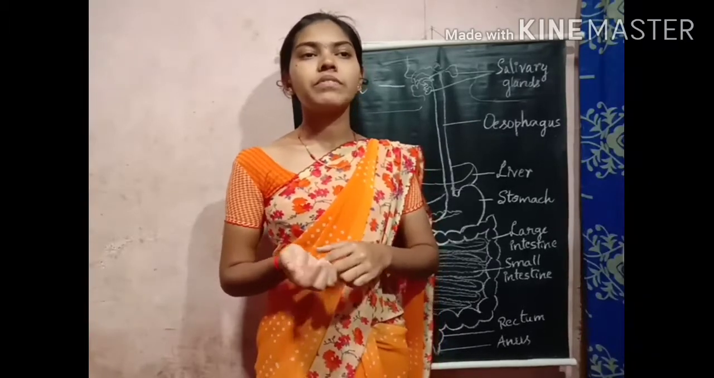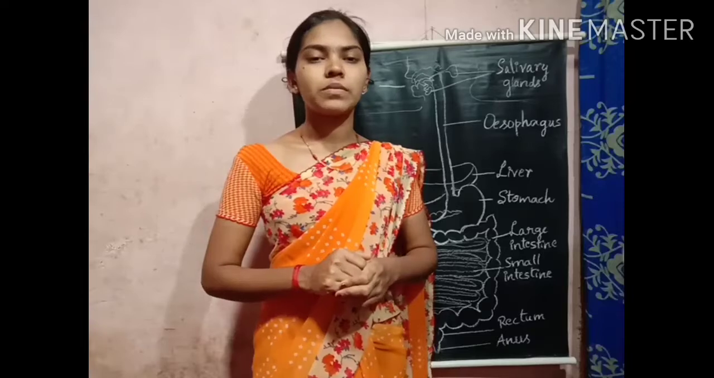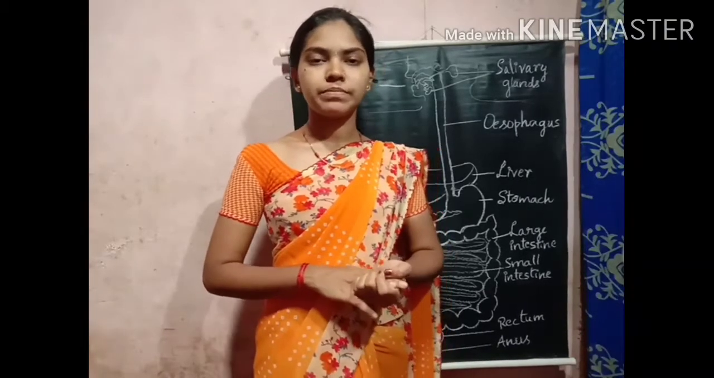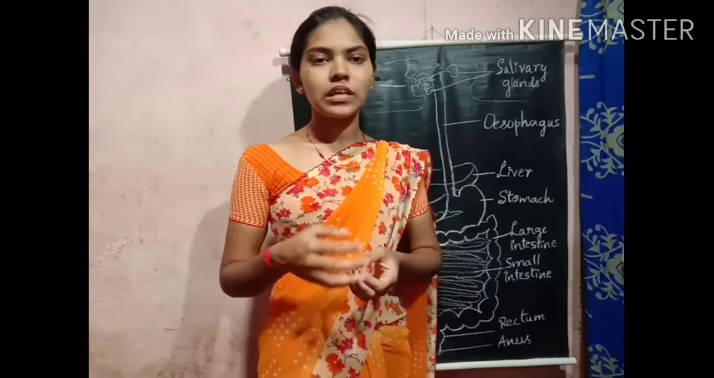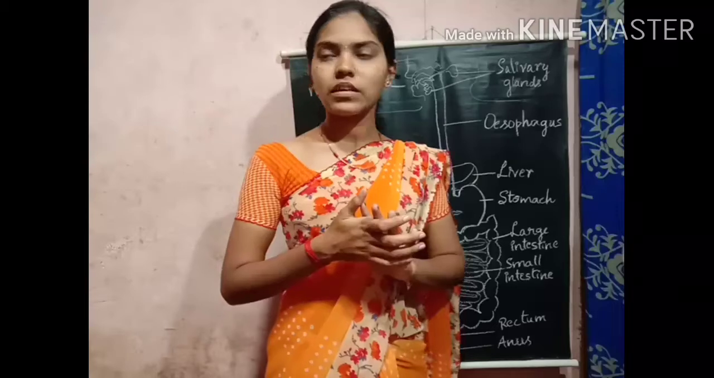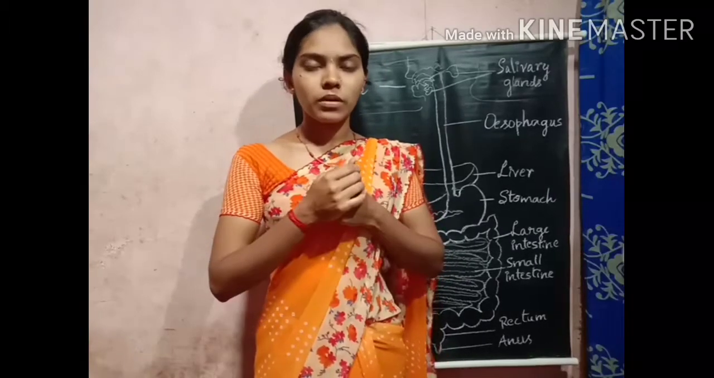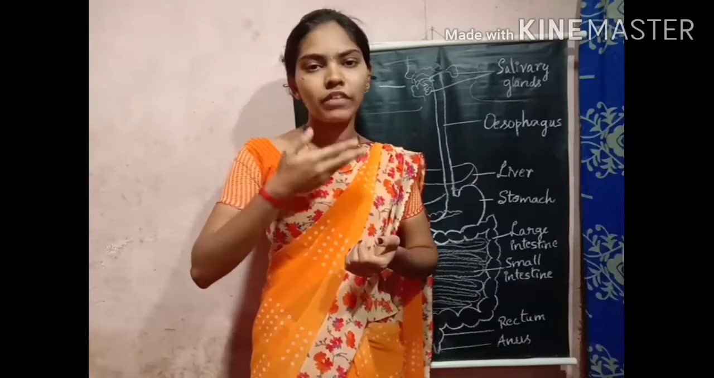And animals which eat both plants and animals are known as omnivores. So we can observe three categories of animals. In the nutrition process of animals, we can see 5 steps. The first step is ingestion. The process of ingestion starts from the mouth. Ingestion means intake of the food.